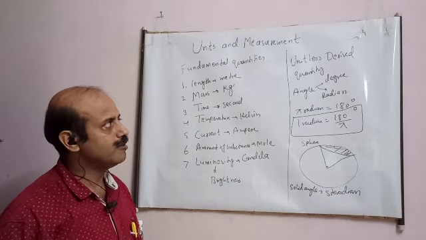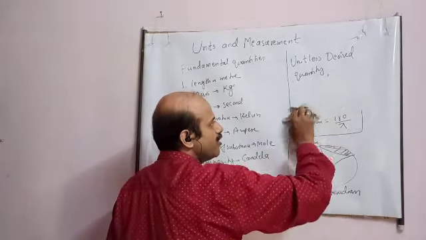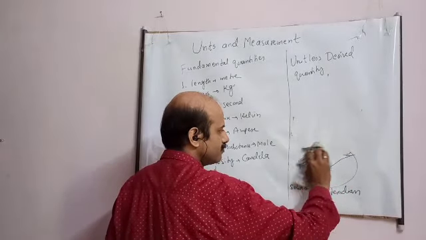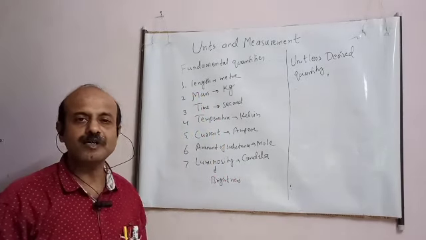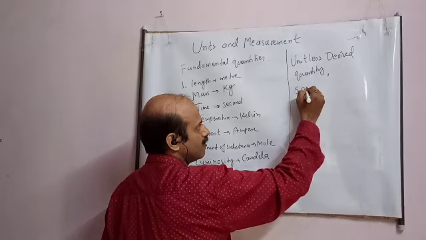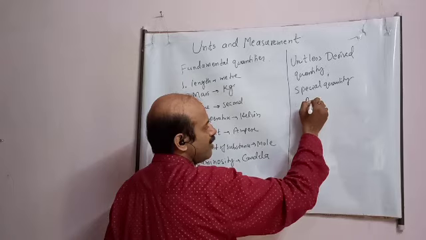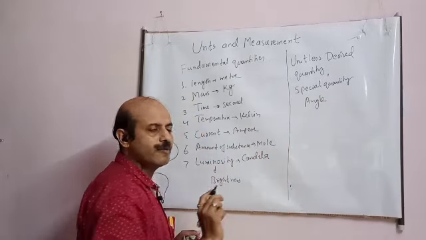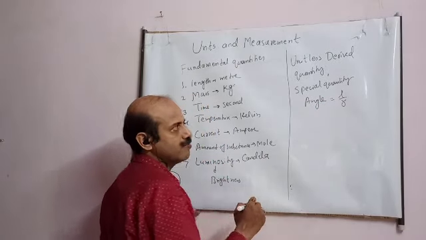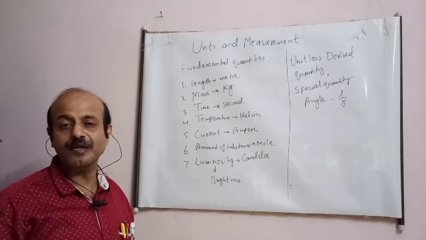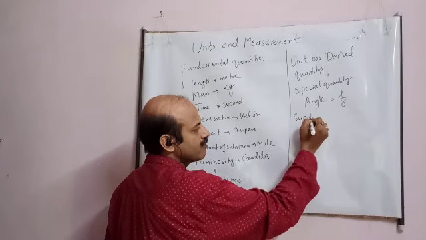So student, here what I want to say is there is one special quantity, and that is angle. By rule, it should not have any unit because it is L by R, both are length. It should be unitless. But scientists have given a name to this unit specially, and that is why it is known as supplementary units.